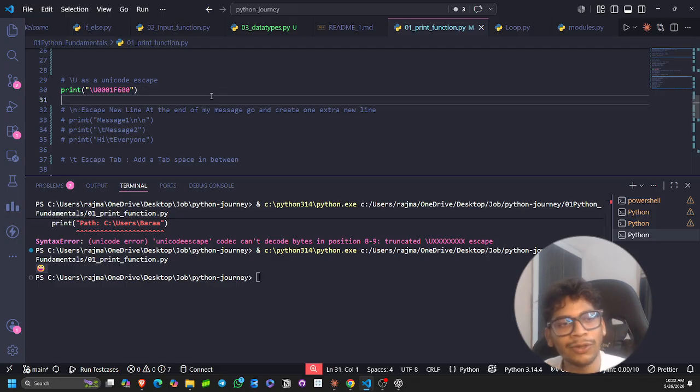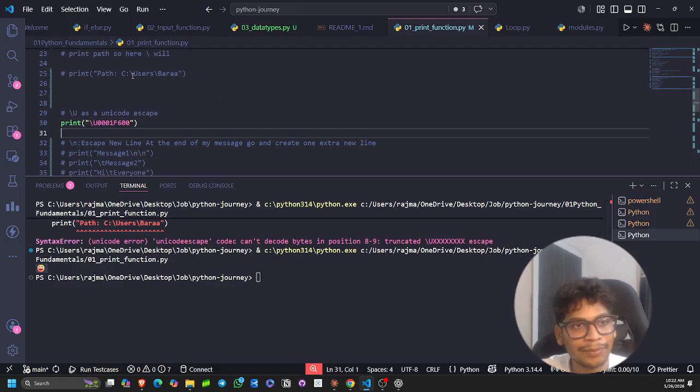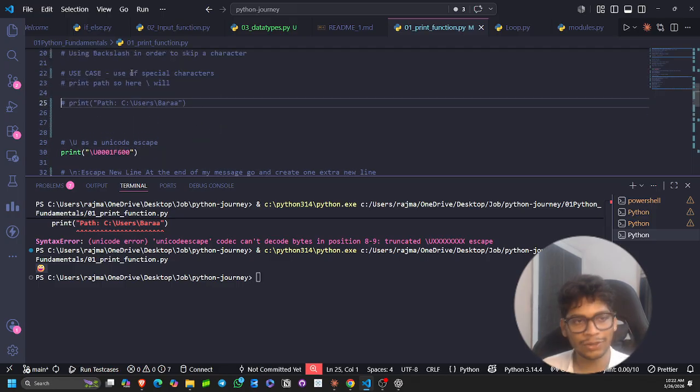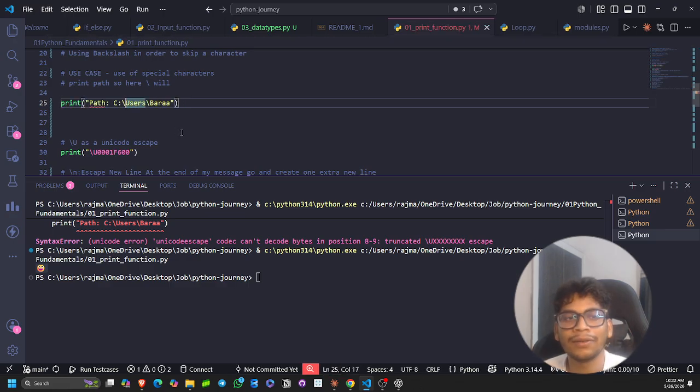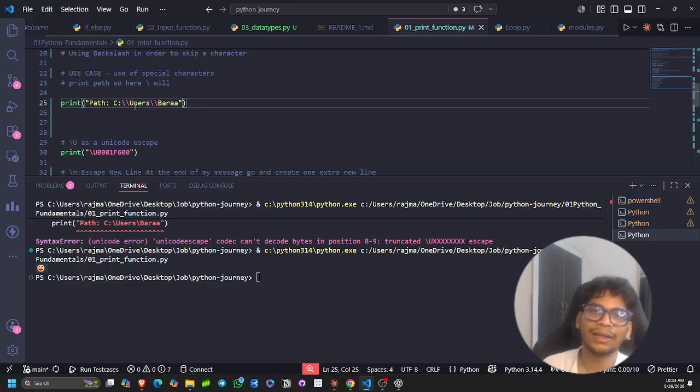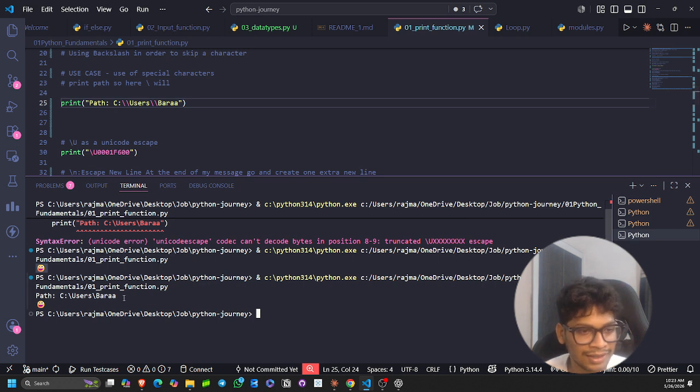Now we come to the actual question: we want to print our path, but where backslash u makes sense, you have to make a double backslash, and this is how you can avoid the problem we are having right now. Now I will run the code, and you can see our output is this with a very good smiley. So it's nice.